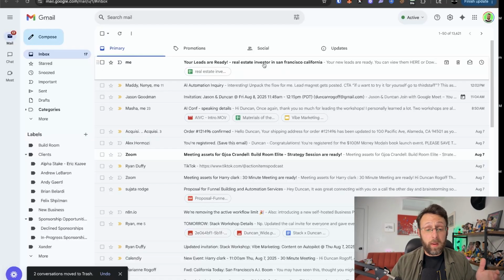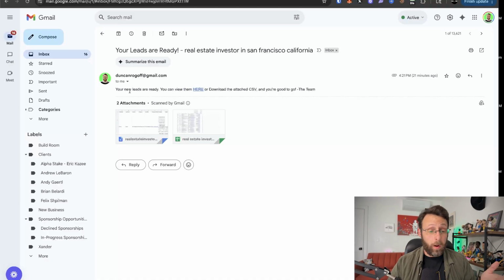And so if I come into my email over here, I have a new email ready to go. It just says your new leads are ready. You can view them here with a hyperlink to the Google Sheet or download the attached CSV and you're good to go. And so we can either just download the CSV or we can come in here and open up the Google Sheet.